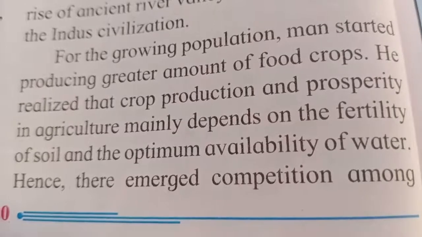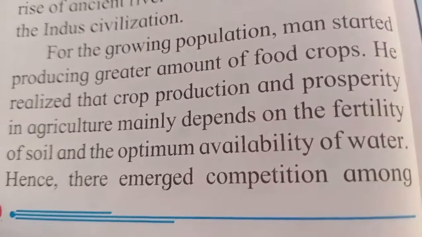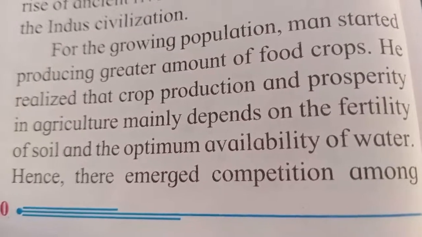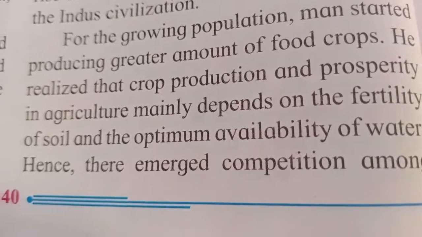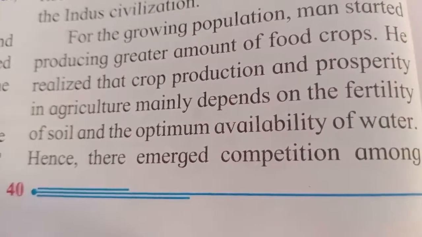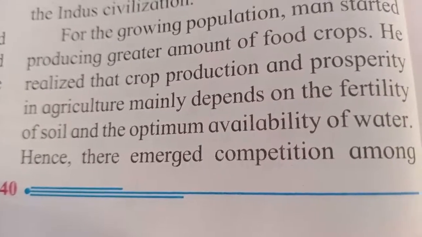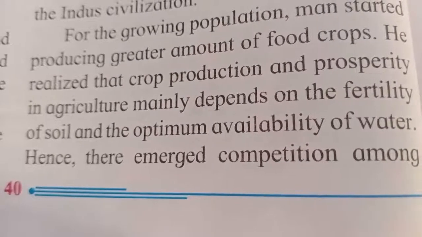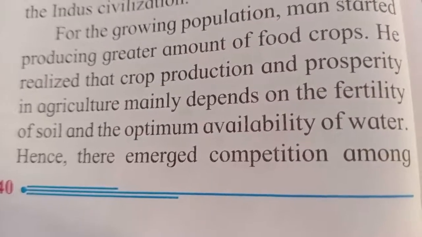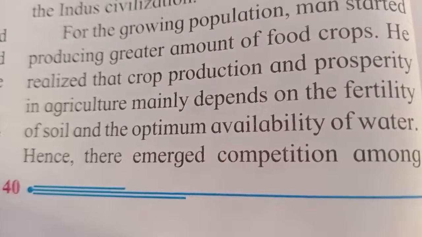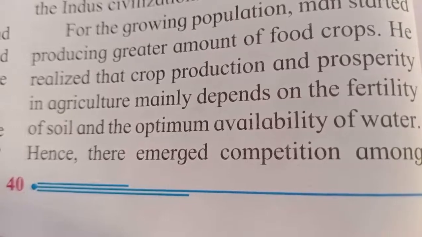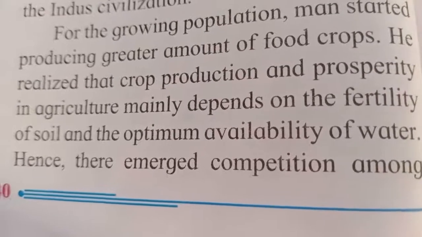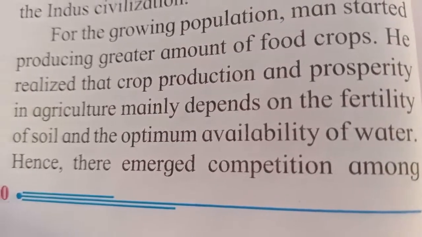So later on, the Stone Age man realized that the crop production and the prosperity in agriculture, prosperity means to become more advanced, to carry on with more and more agricultural activity, is dependent on the fertility of the soil. If the soil is fertile, then the crops will grow in larger quantity. We will get more food crops, more fruit out of the agricultural activity. And of course, the availability of water is also very important.